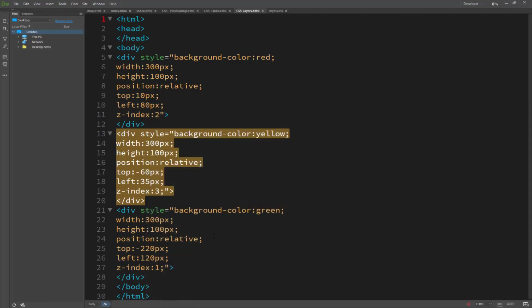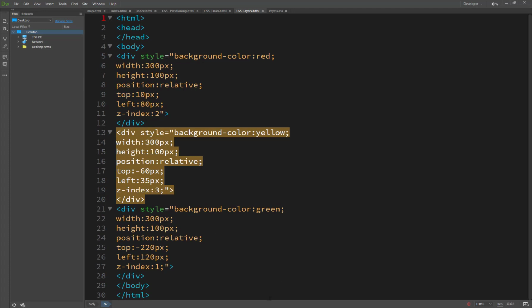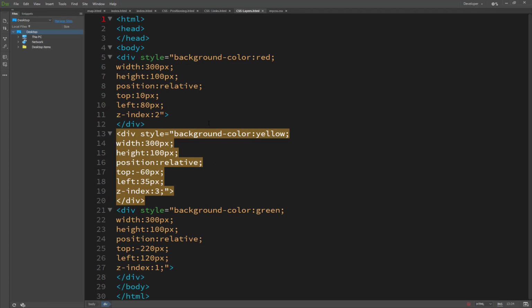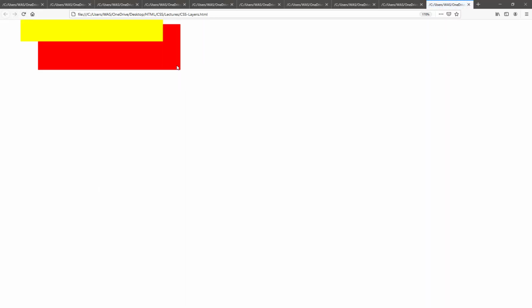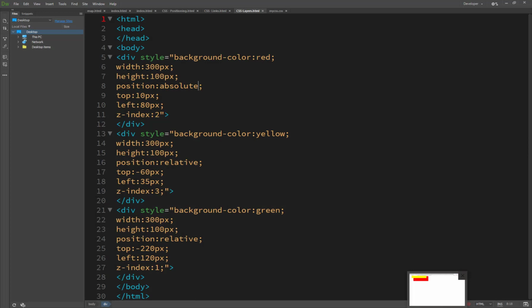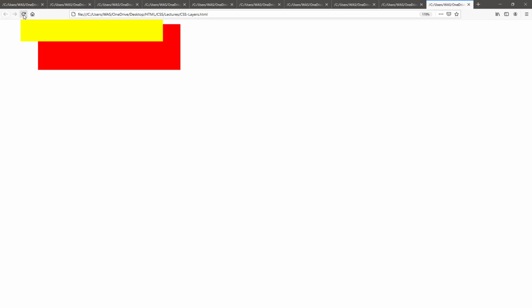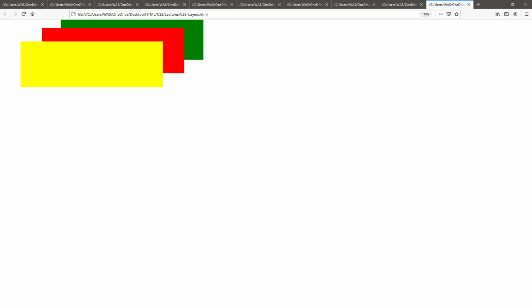So this is basically the layers, and it's working. And if I change the position from relative to absolute, you will see the result, it can't work here. It totally hides this, because the relative position is used for an HTML element around, that's why it's working. So layers work like this.